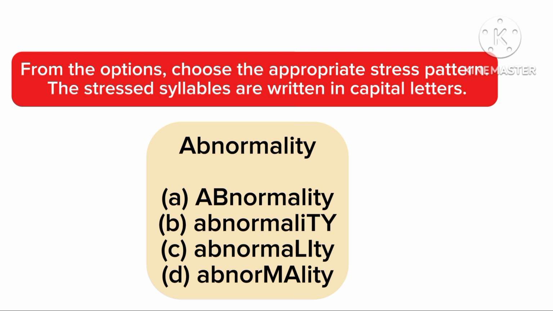Please endeavor to watch the video, not just one video. There are several videos I have on stress pattern on Dima Tutorials, so make sure you watch them. Now, when a word ends with TY, you should stress the third syllable from the end. The third syllable from the end of the word abnormality is MA. So that's the third syllable from the end of the word, and this will make which option now? Option A has a stress on TY. Option B has a stress on LI.